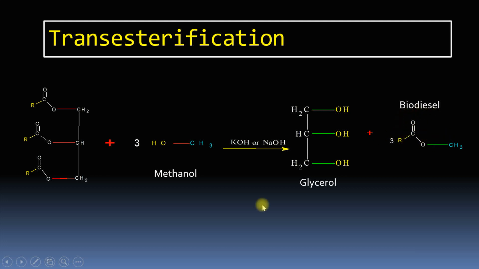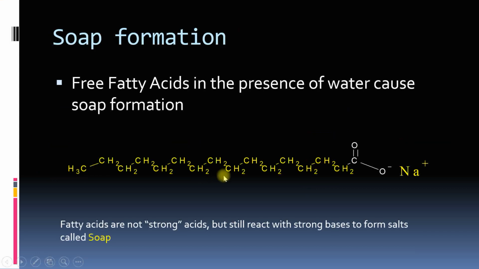If free fatty acids are present during the transesterification process, and if moisture is present, these will react with sodium to form a soap. So this is soap. So free fatty acids in presence of water can cause soap formation. Fatty acids are not strong acids, but still they react with strong bases to form salts, which is called soap.